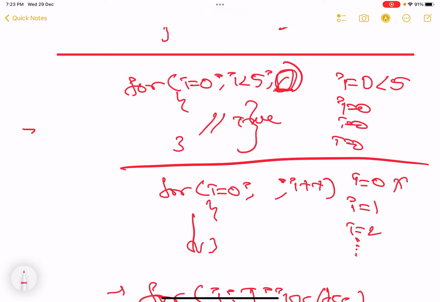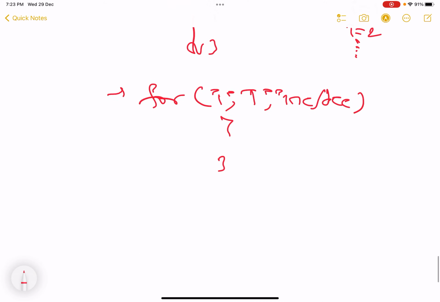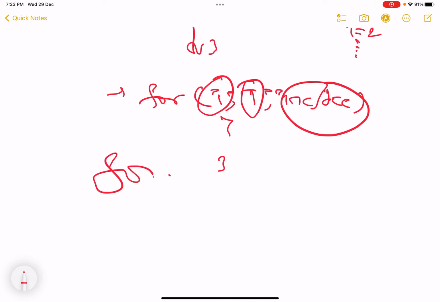You are never going to come out of the loop. The most important part of any loop is initialization, termination, and increment or decrement. This is common for for loop, do while, and while loop. Okay, make sure you people understand this.